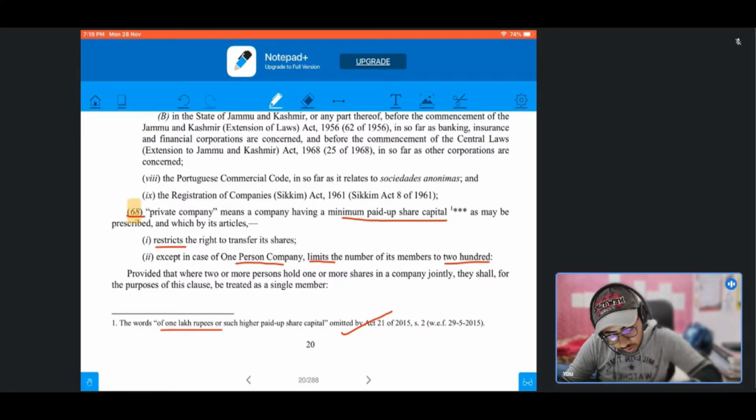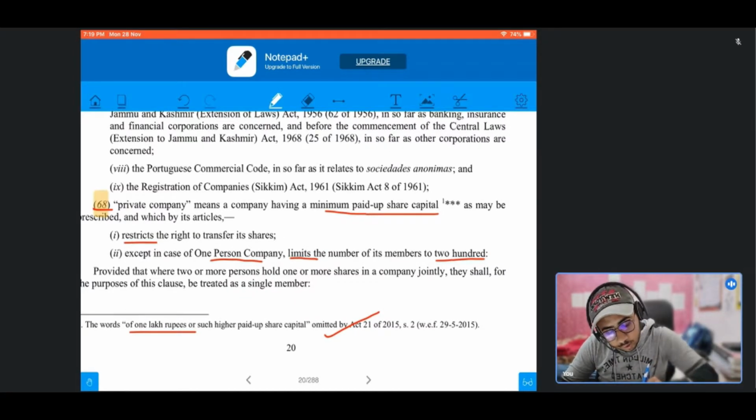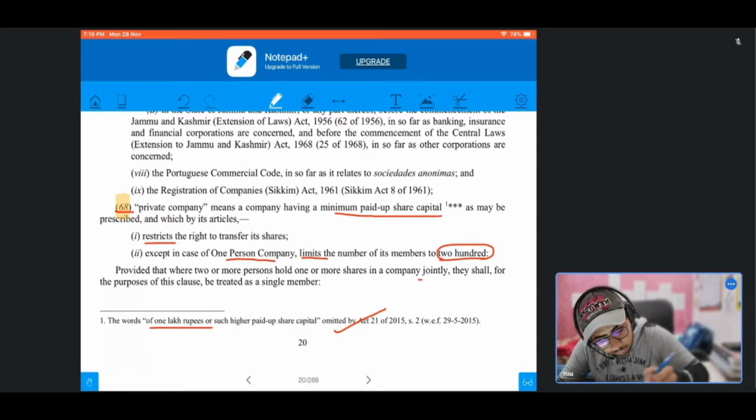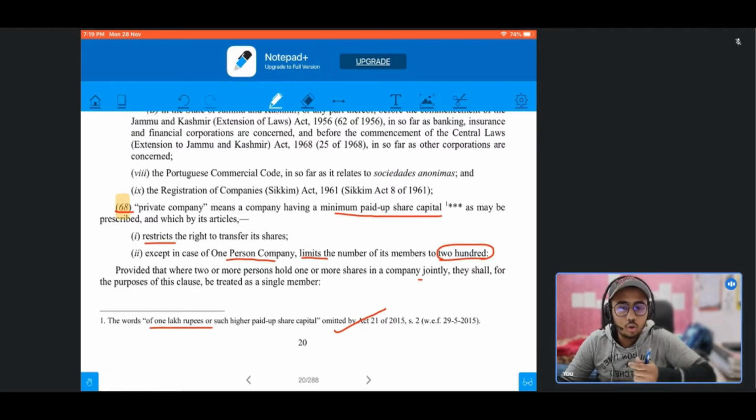Now the act has also specified who all will be covered under the limit of 200. For that we have provided that where two or more persons hold one or more shares in a company jointly, they shall for the purpose of this clause be treated as a single member. So if two persons are holding a single share jointly, then for the purpose of the limit of 200, those two members will be considered as only one member. Suppose you and I are holding a share of a private company, then for the purpose of the limit of 200, we both shall be considered as only a single member.